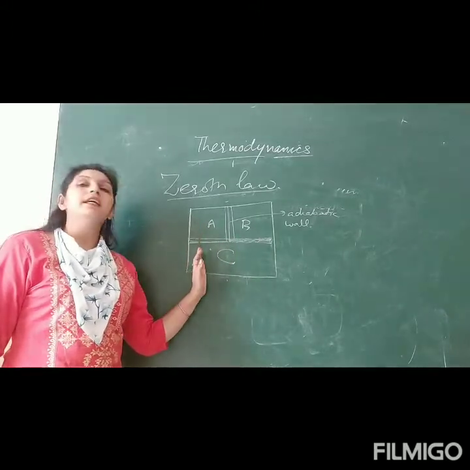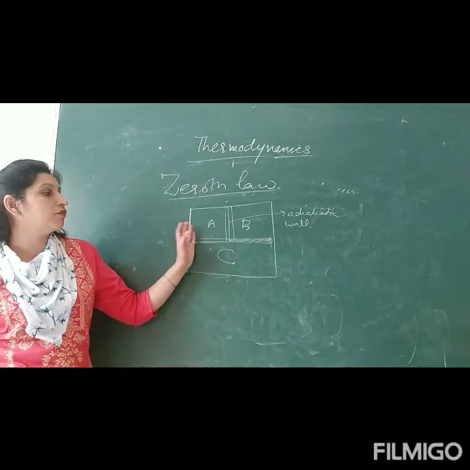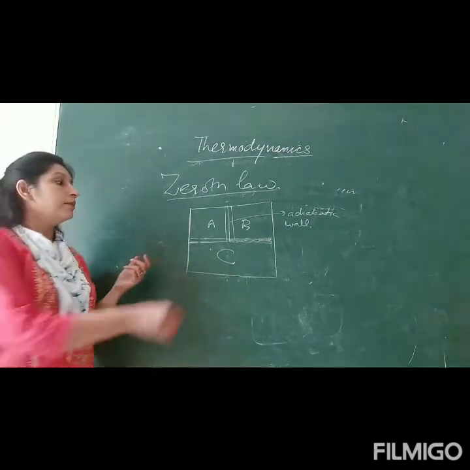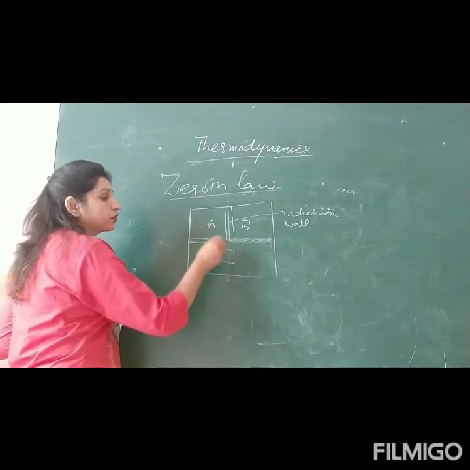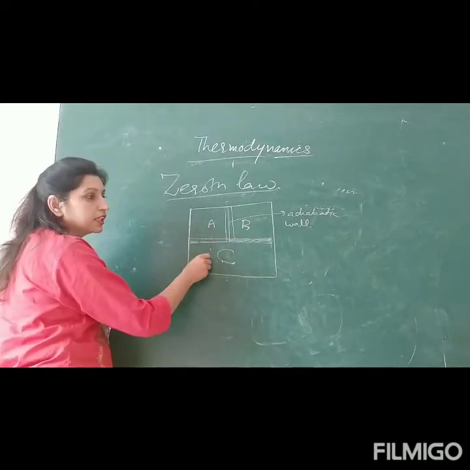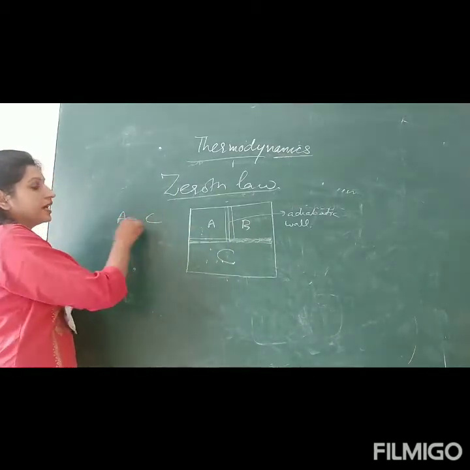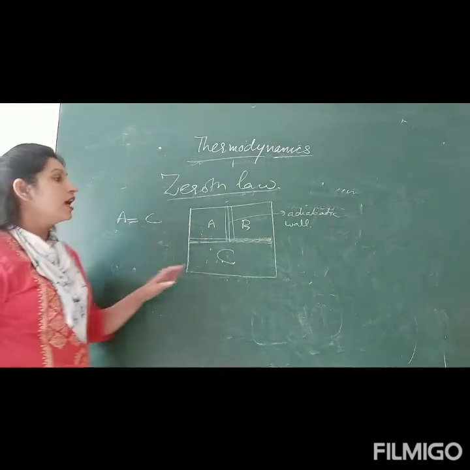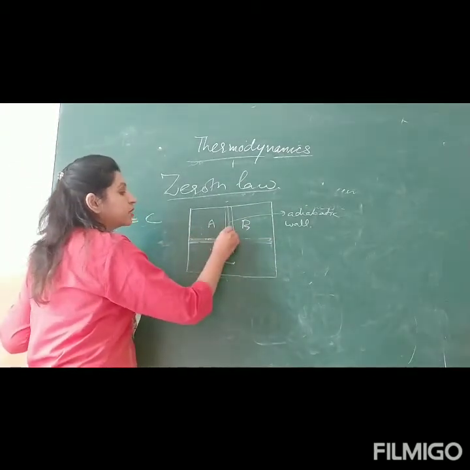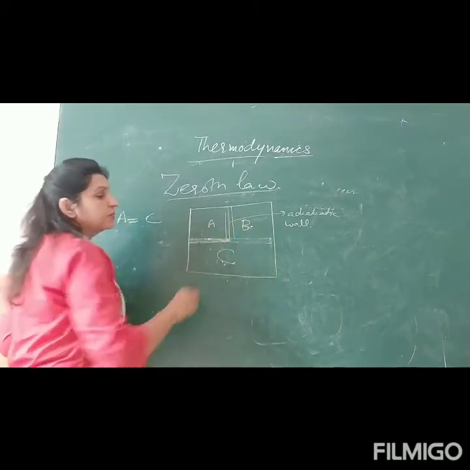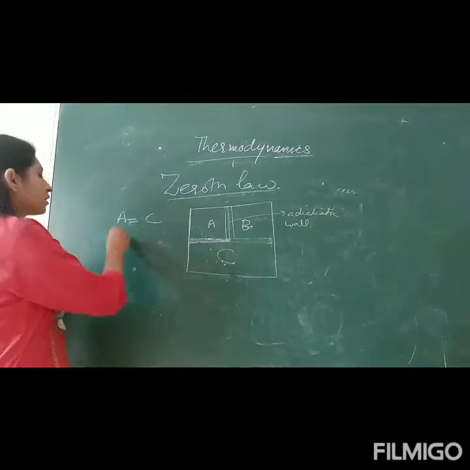Then A and C, if they are in thermal equilibrium with each other, after some time, heat may flow from A to C or C to A, depending upon which one is at higher temperature. After some time the temperature of both of them becomes the same, so they are in thermal equilibrium with each other. I am writing here on the side: if A is equal to C, it means A is in thermal equilibrium with C. Then moving this insulating wall over here, now heat can be exchanged between B and C. So B and C are in thermal equilibrium with each other.